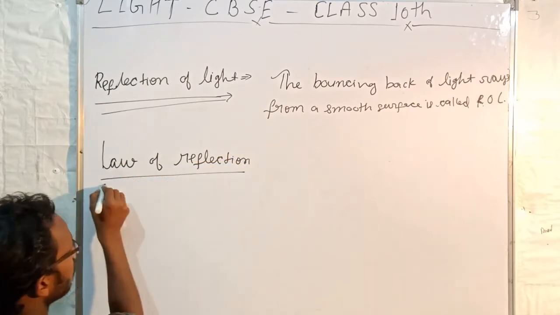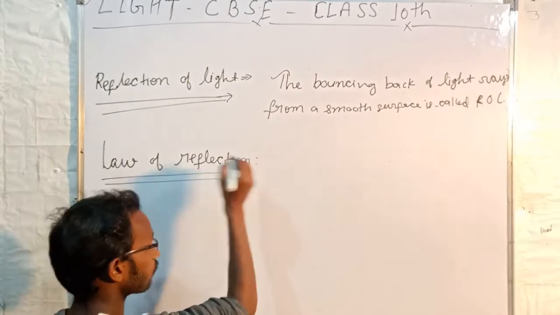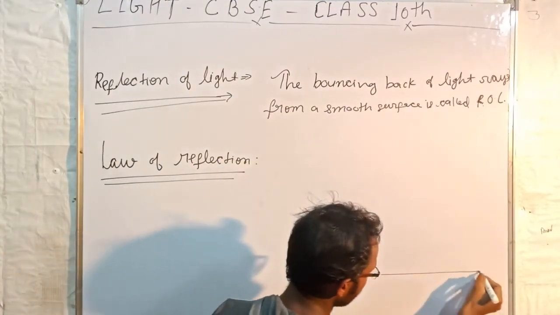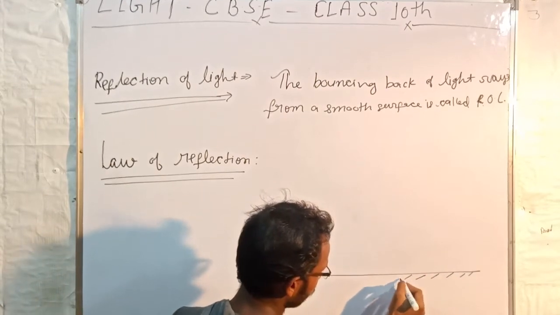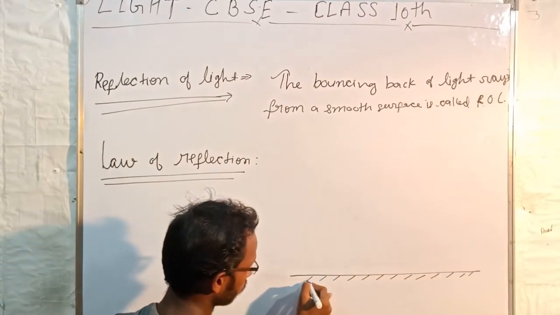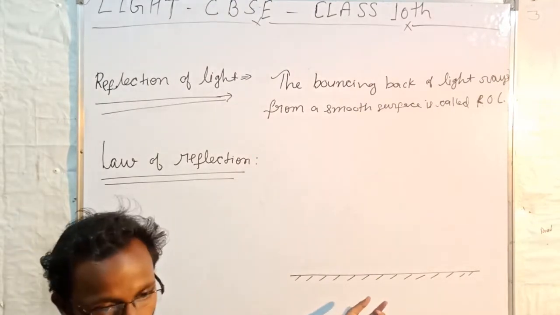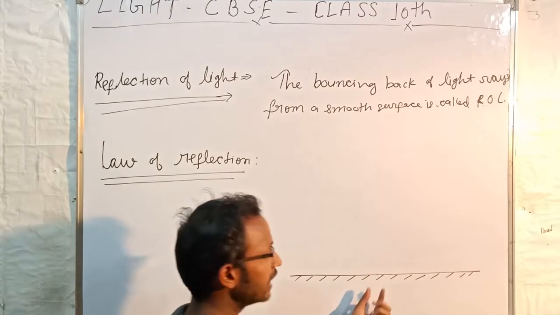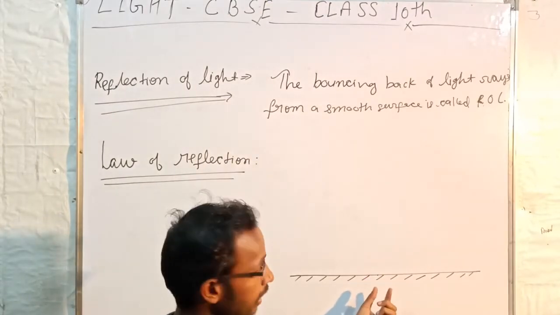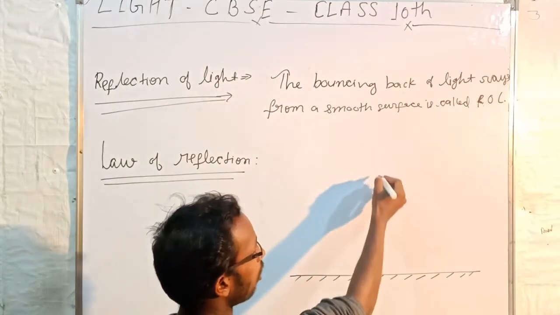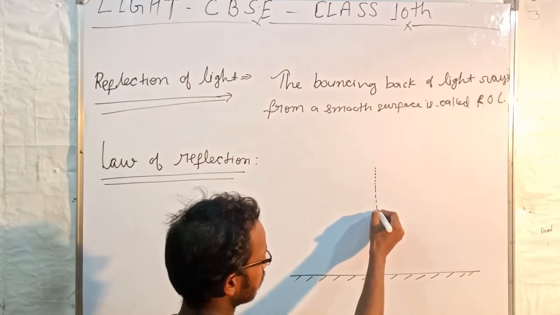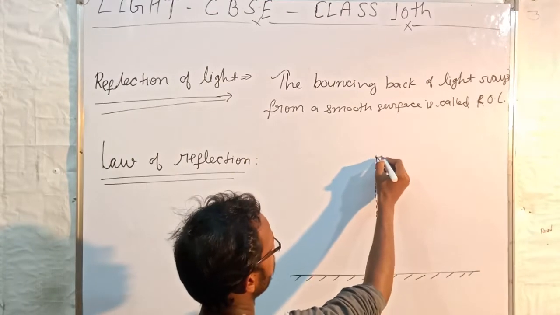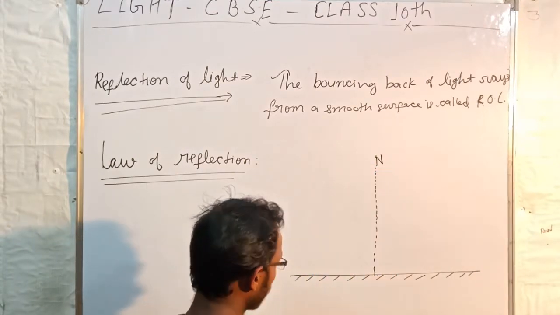Our next topic will be the law of reflection. Let's suppose there is a smooth surface. We can also say that this is a reflector. I am taking a point, the middle point of this reflector or mirror, and I am taking a normal, a perpendicular line passing through the mirror. That is called the normal. It is denoted by N. This is a normal.